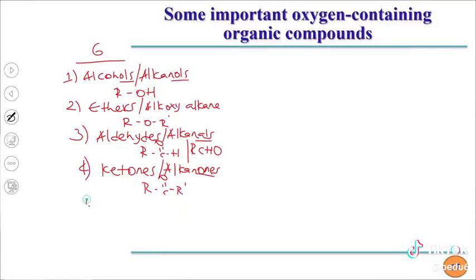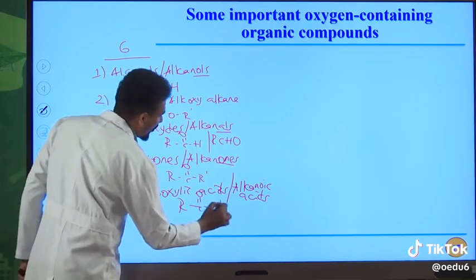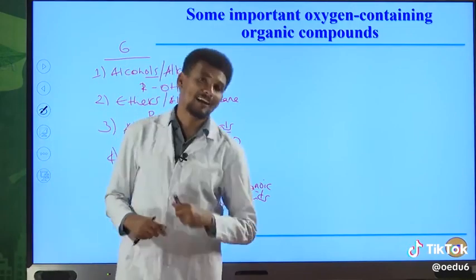And the fifth one is carboxylic acids. Carboxylic acids are also known as organic acids. So you can also call them organic acids. And their IUPAC names can be named as alkanoic acids. Okay. The general formula for this type of organic compounds is RC double bond O OH. This C double bond O OH is the functional group for carboxylic acids.